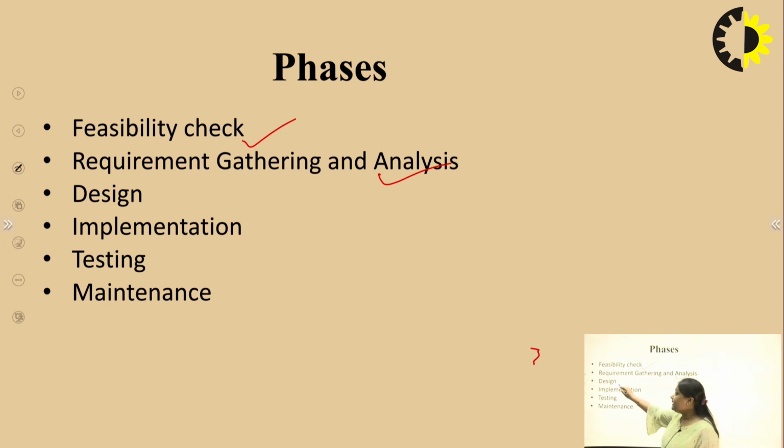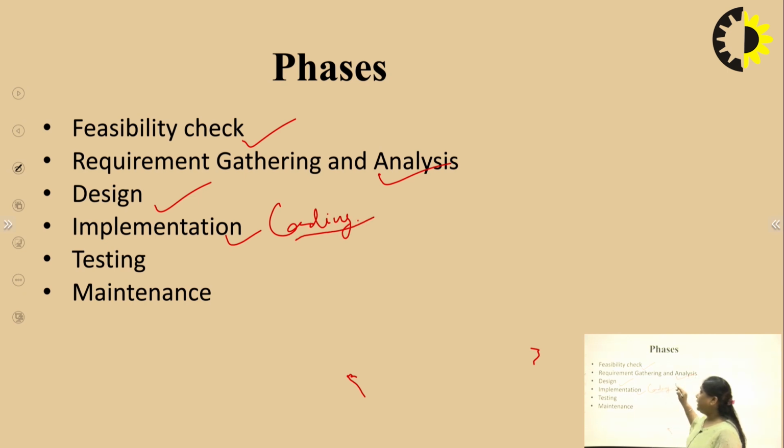Then we come to the third step, called design. All the classes should be declared, what type of classes, and the database structure is defined in the design stage. Next is implementation, also called coding. In implementation, all the declarations that we made in our design phase are implemented or coded.